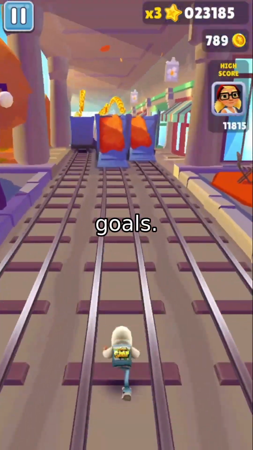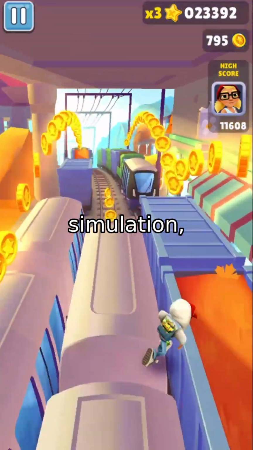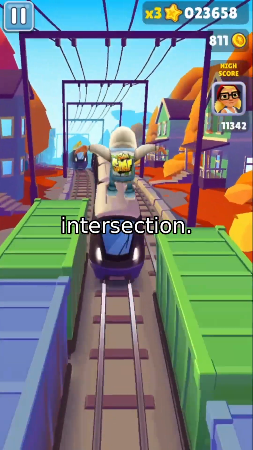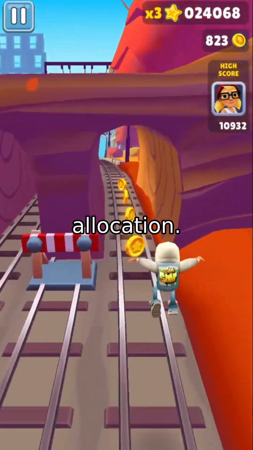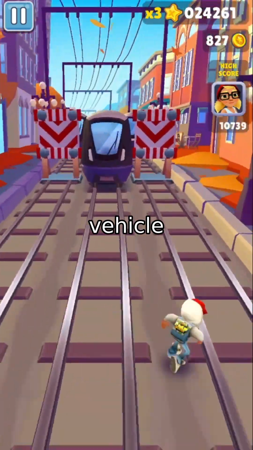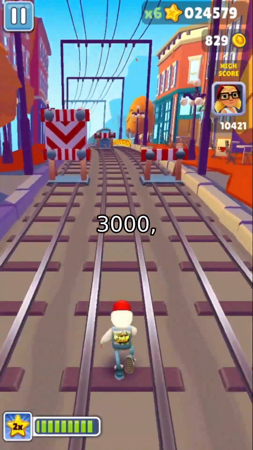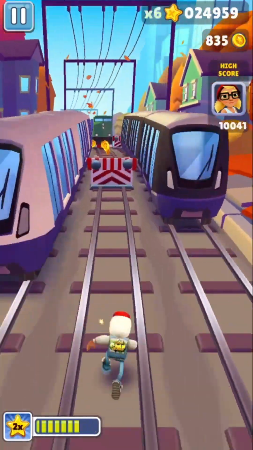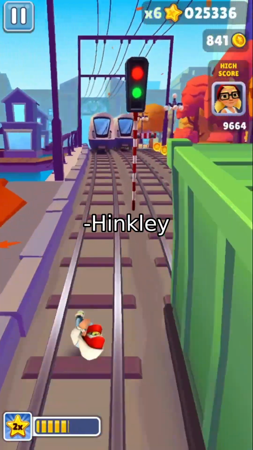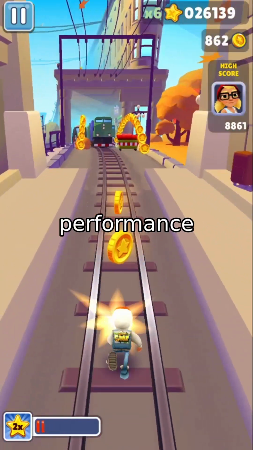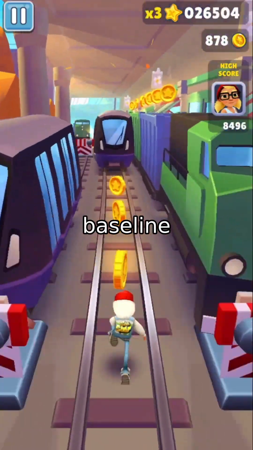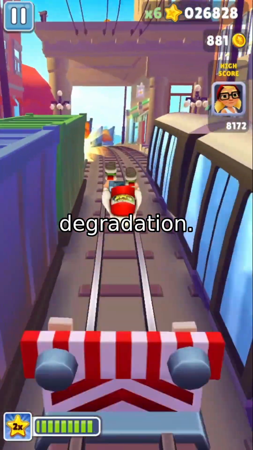all without forgetting previous goals. In the traffic signal control simulation, we modeled a 2-lane intersection. The reward penalizes both congestion and inefficient green time allocation. We induce drifts by changing vehicle arrival rates. After episode 3000, when traffic increased, MORPHIN detected the drift via the Page-Hinkley test. It responded by increasing exploration and accelerating learning, and performance recovered rapidly. The baseline agent, however, suffered prolonged degradation.